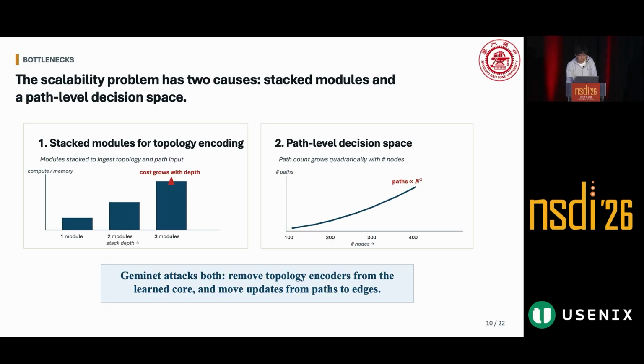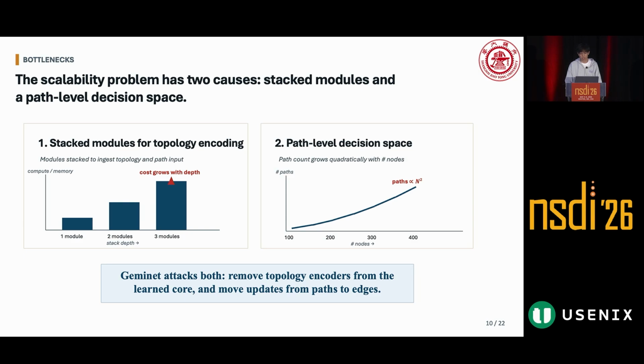We then analyzed and decoupled the scalability issue into two main sources. First, stacked topology encoding models. To feed the graph and the path into the model, methods like HARP have to stack multiple graph neural network or transformer layers.